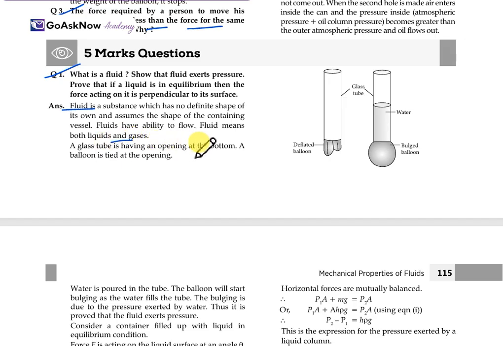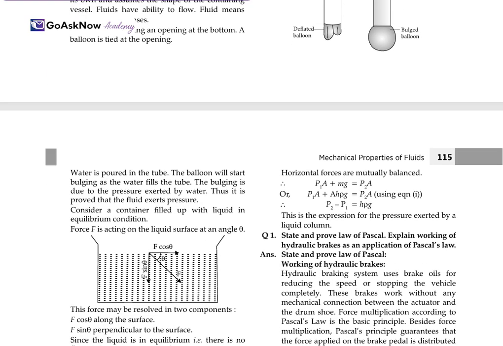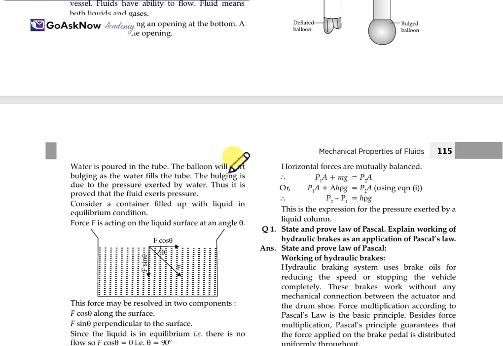A glass tube has an opening at the bottom, and a balloon is tied tightly at the opening. When we fill the liquid in this tube, the balloon bulges, obviously. The water is poured in the tube and the balloon will start bulging as the water fills the tube. The bulging is due to the pressure exerted by the water. Thus, it is proved that the fluid exerts pressure. From this condition, it is clear that fluid is also exerting pressure.